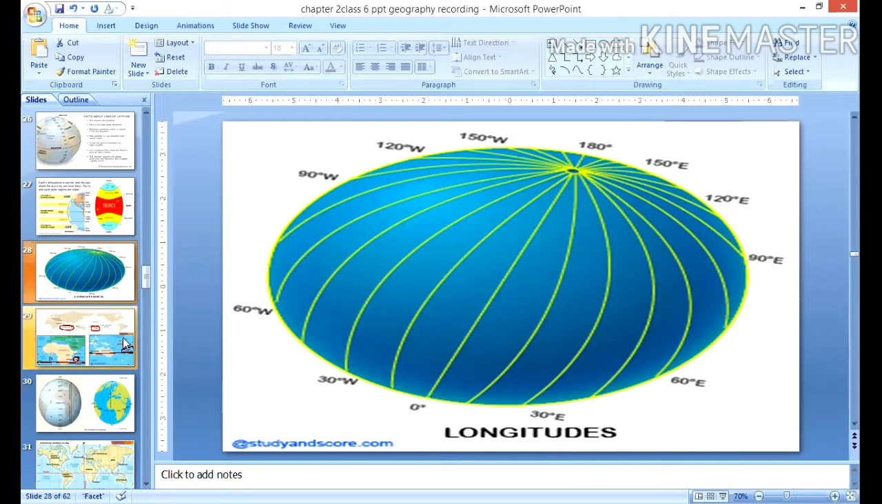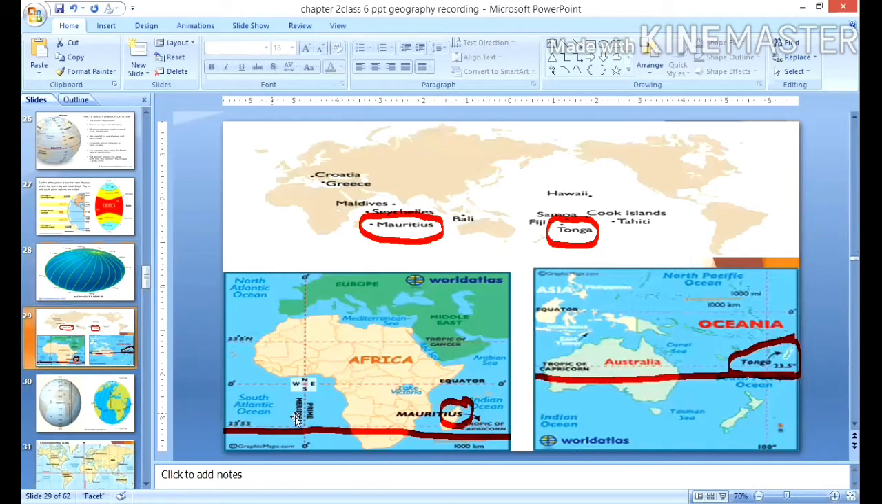For example, suppose we know Mauritius and Tonga Islands. Tonga Island in the South Pacific Ocean is situated here, okay, and Mauritius Island near the Indian Ocean, if you see, are situated on the same latitude. And what is the latitude here? 23.5 degrees south. Tonga Island also, no doubt it is in the southern Pacific Ocean, but the latitude is 23.5 degrees south.